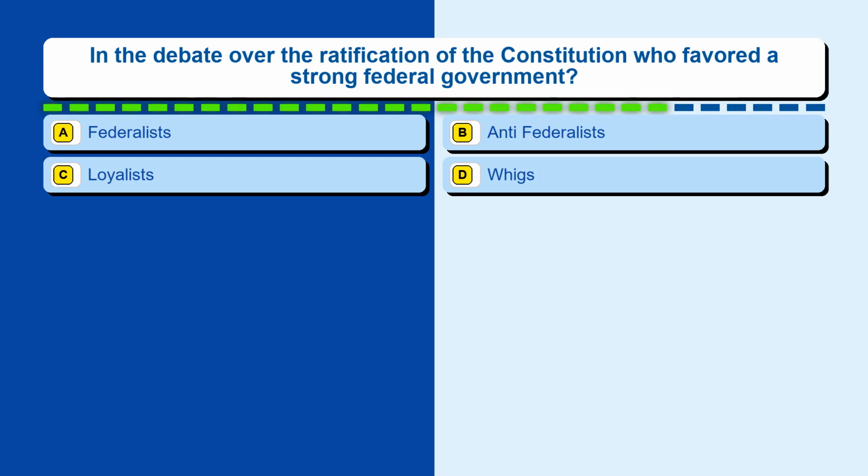Question 70. In the debate over the ratification of the Constitution, who favored a strong federal government? Option A, Federalists. Option B, Anti-Federalists. Option C, Loyalists. Option D, Whigs.